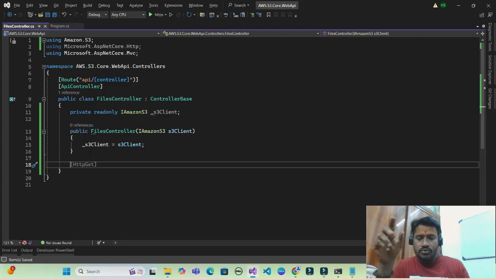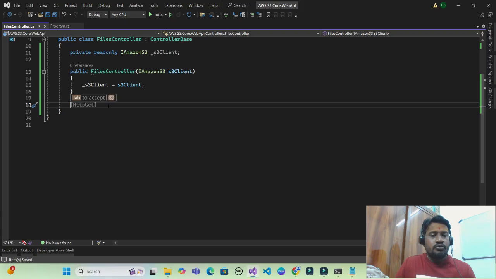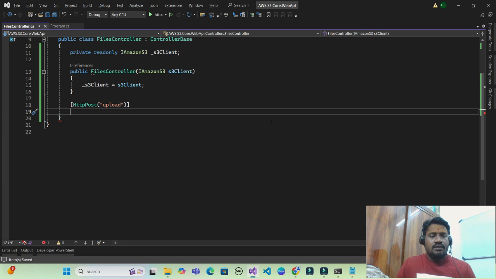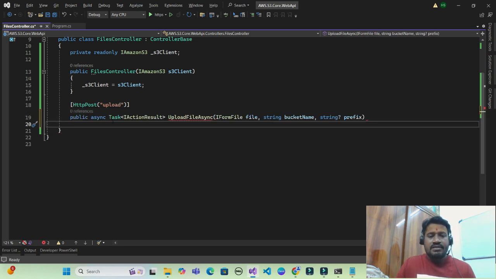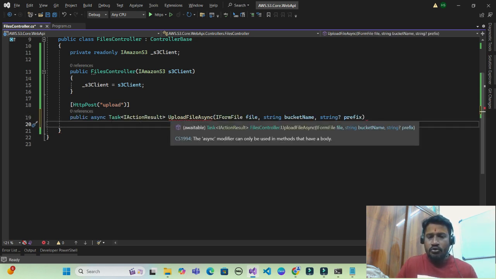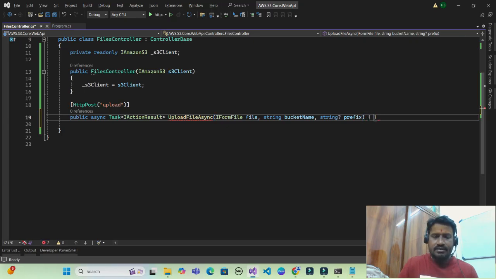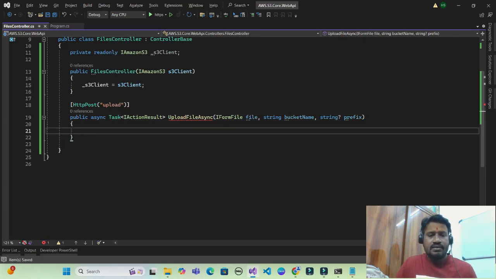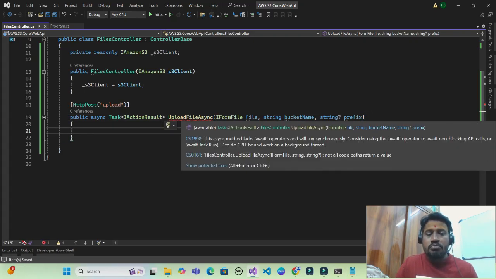Let us try to do a post operation where we will be uploading a file. I'll go with a post operation. So HTTP post upload, public async task IActionResult UploadFileAsync. This is not an error. All code paths must return some value. That is the default error which we'll get.